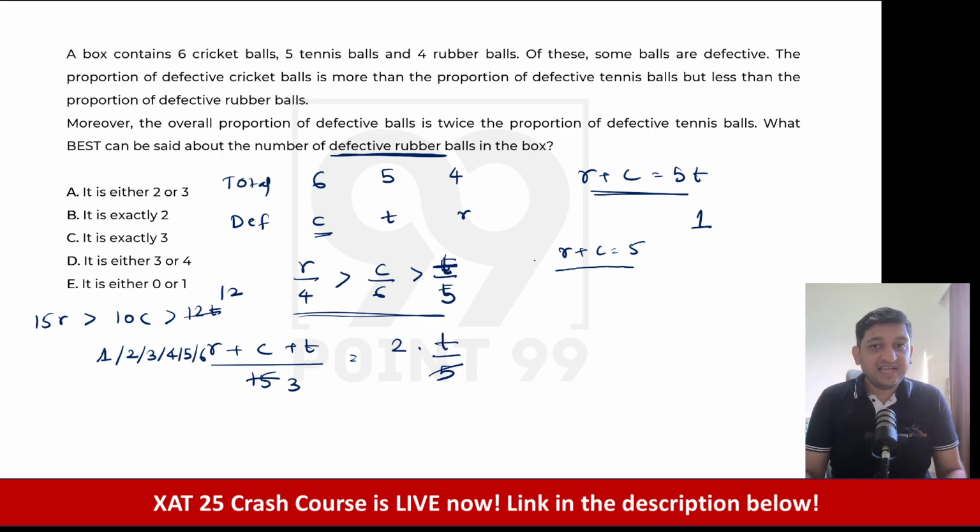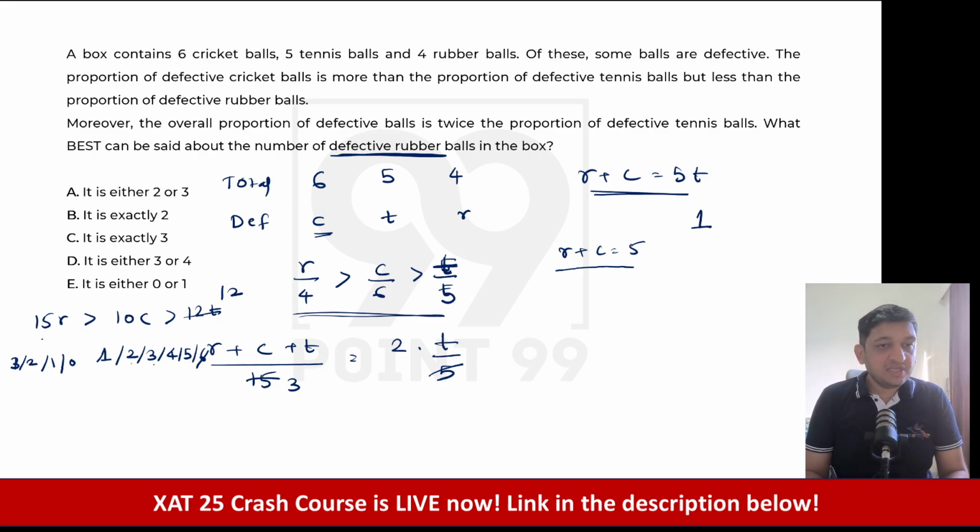Now the point here is that R plus C is also equal to 5. तो C 6 हो नहीं सकता कुछ भी करके. So 2, 3, 4, 5 बचा मेरे पास, which basically means that the corresponding value of R is going to be either 1 or sorry, it's either going to be 3. If this is 2, then this is 3. If this is 3, then this is 2. If this is 4, then this is 1. If this is 5, then this is 0, because दोनों मिलके 5 बनना चाहिए.